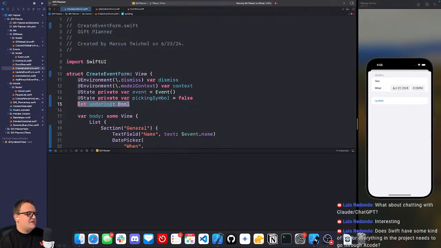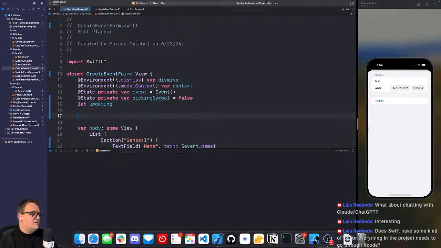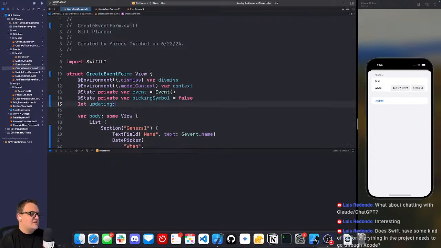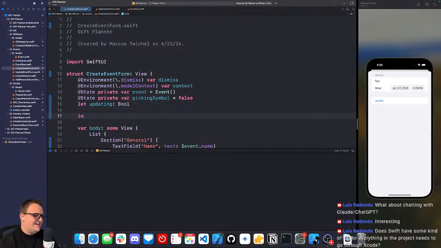And actually, I probably don't even need to set it there. Let's create a constructor here. Oh yeah, so I probably do have to give this type. All right, and then let's create a constructor.